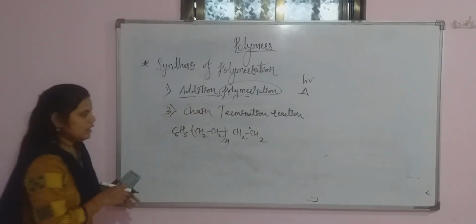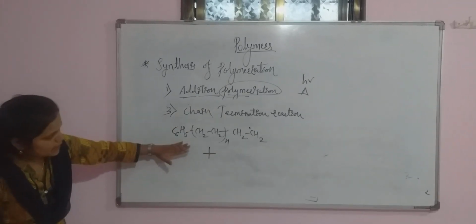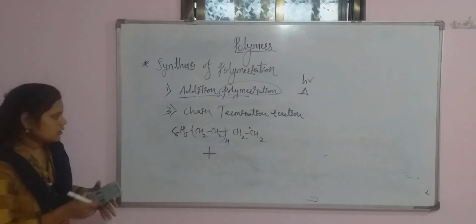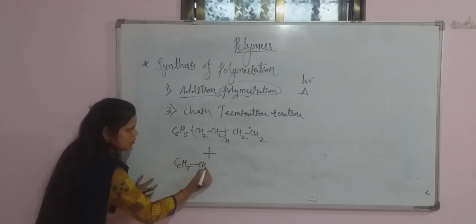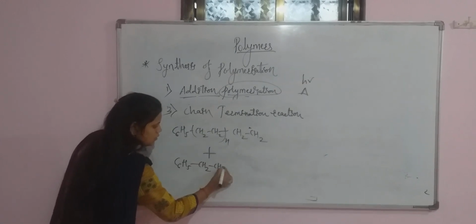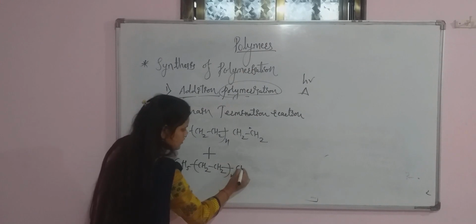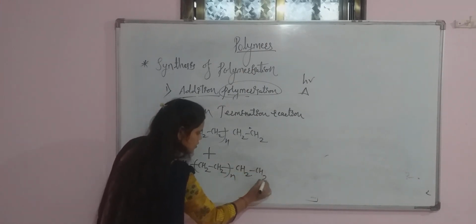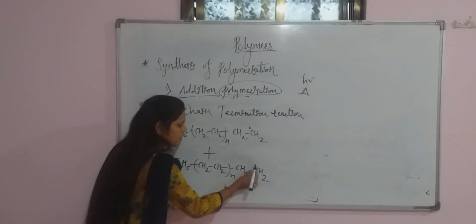So this radical will react with another radical. Another, that is the same radical, CH2 N times CH2 dot. Now it will react with another free radical.